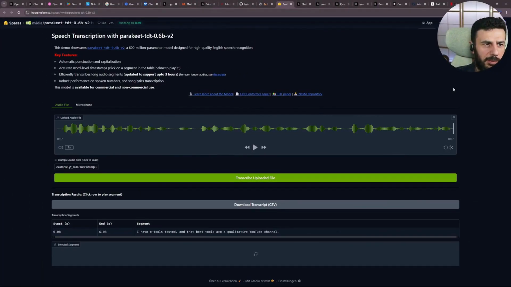Next, Nvidia is making its perception model open source. You can also use it directly on Hugging Face, and here you can upload an audio track and it will be transcribed immediately. I tried it out myself.